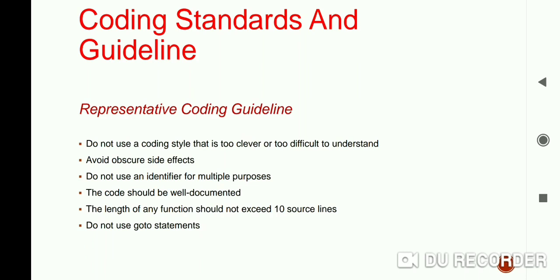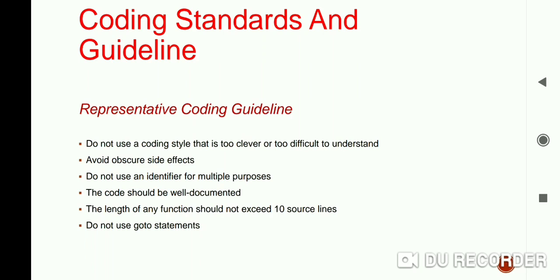If you are using an identifier in looping, you may use the same identifier to store the final result. Okay, so the guideline says that do not use the same identifier for multiple purposes.